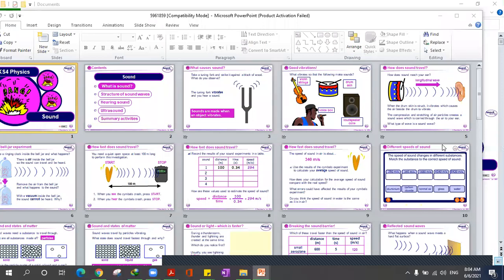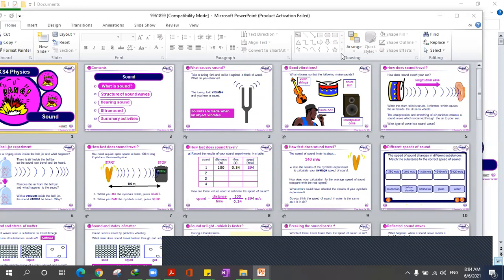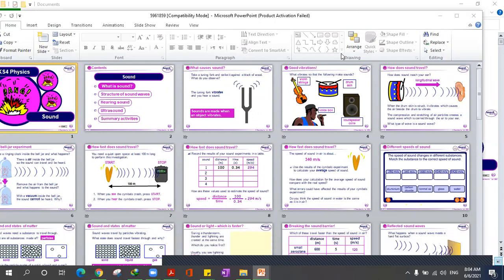Okay, guys, as we mentioned last time, we were talking about sound. Do you still remember this? Yes, we said sound is an energy that is created by vibration. So if an object is vibrating and there is matter around it, it will actually produce sound.